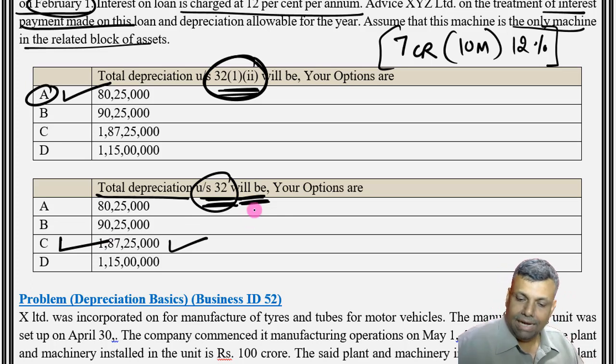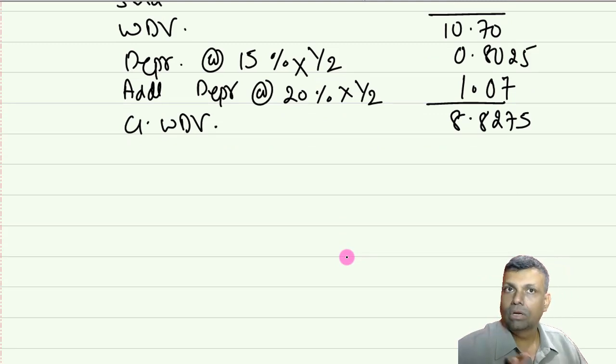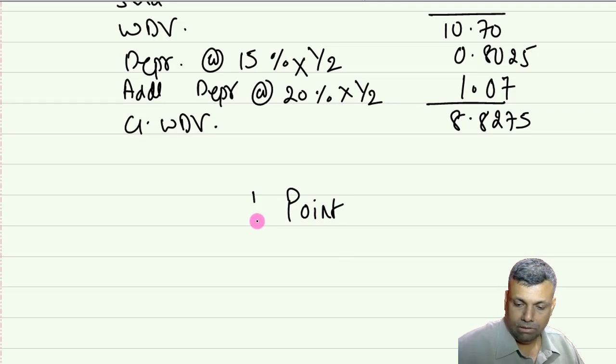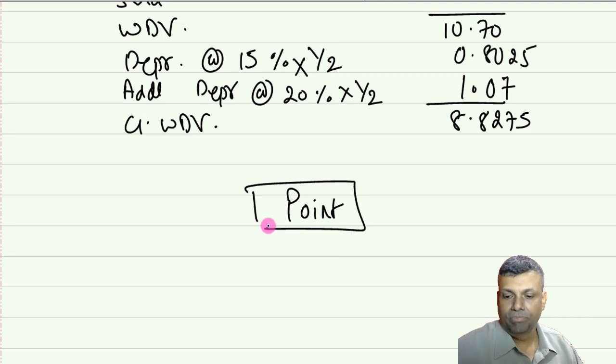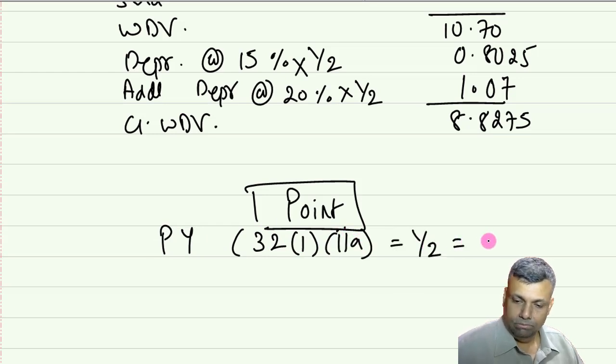Absolutely clear. That's the end of this particular question. This is on the assumption that you are eligible for additional depreciation. Now friends, this particular question is already over. Now a point to be noted, a very valuable point to be noted. See, in this particular question friends, in this given previous year, you have got 32(1)(iia) depreciation at half the rate, and that amount has come to 1.07. Okay.